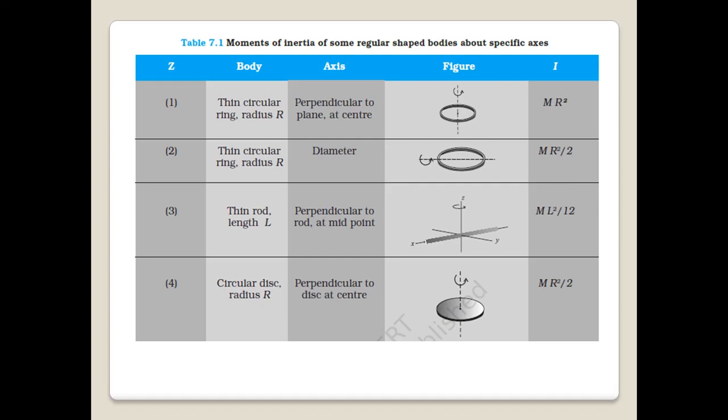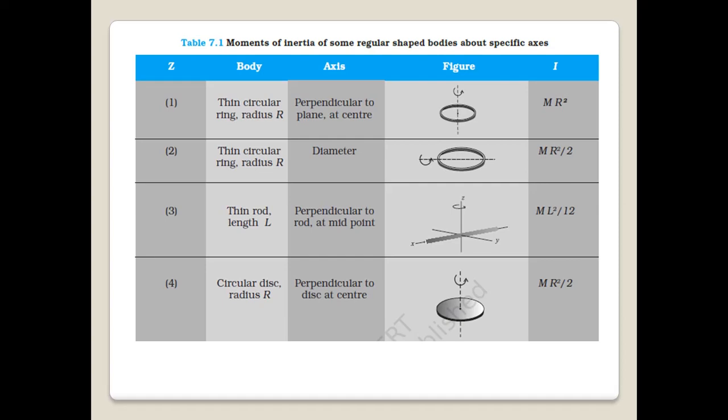In such a situation, the moment of inertia of the ring will be mr squared, where m is the mass of the ring and r is the radius of the ring. Look at number 2. You have the same ring, but the axis of rotation is along the diameter. So it is going to rotate in a different position. And the moment of inertia will be mr squared by 2.